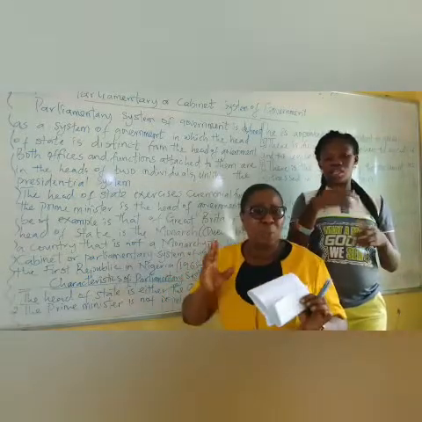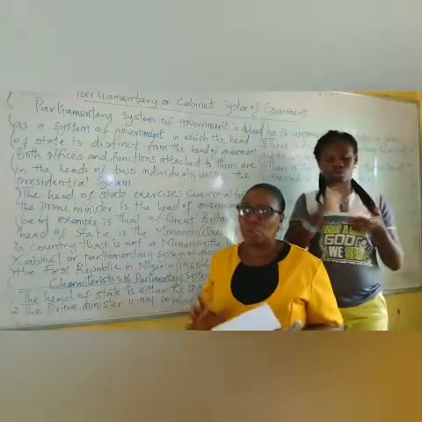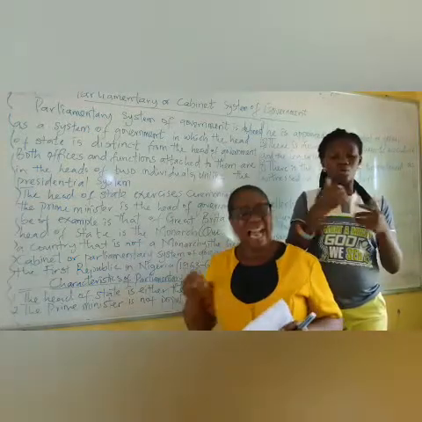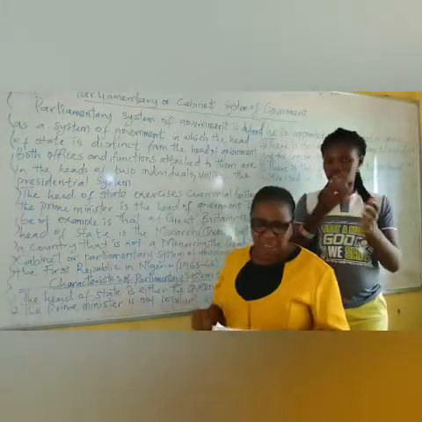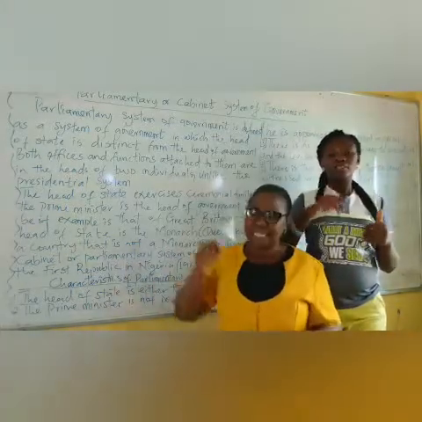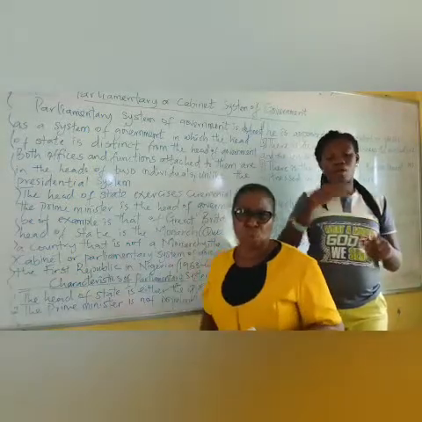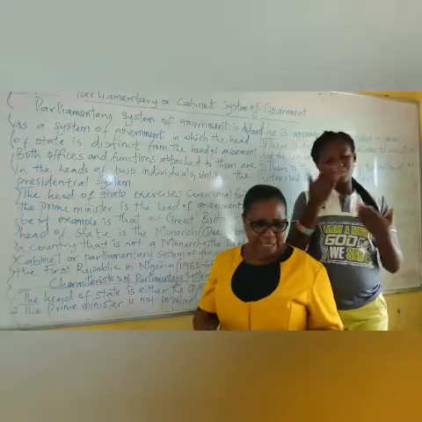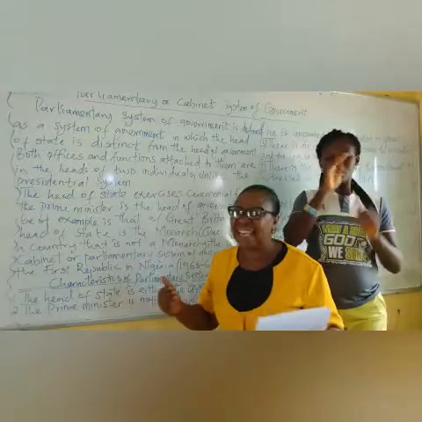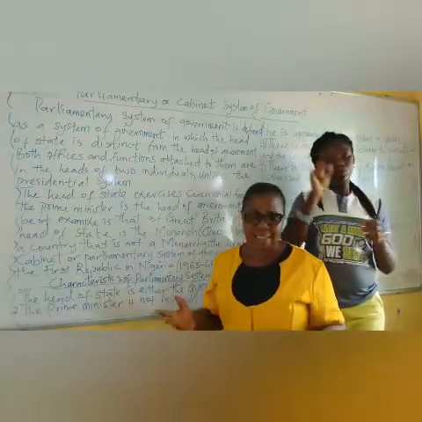And like I told you, we have two houses in Nigeria now, so they have to see and deliberate before they can reach any conclusion. So whatever decision they arrive at, the president will go through it and endorse it. But in a parliamentary system of government, there is collective responsibility, because I told you the president in a parliamentary system is also a member of the legislature. So you can see easily that there will be efficiency. They will be able to work hand in hand. There will be a kind of joint decision, and such decision will be fast.